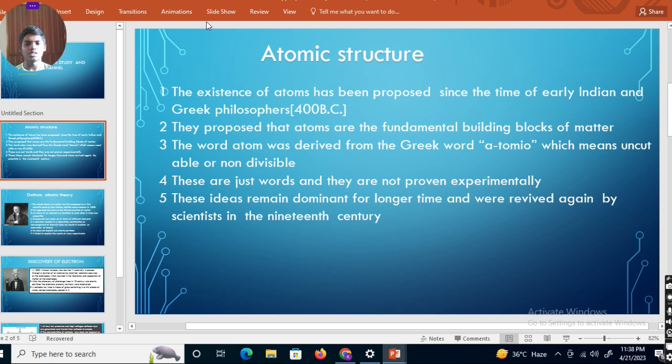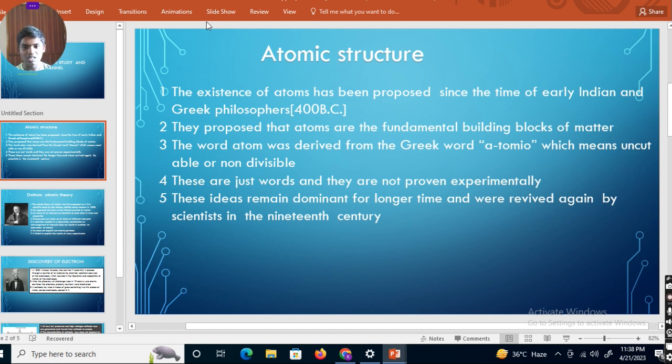Not a single atom is arranged in matter. There are a lot of atoms present in the matter. So they are arranged like building blocks, and those blocks ultimately make up the matter.